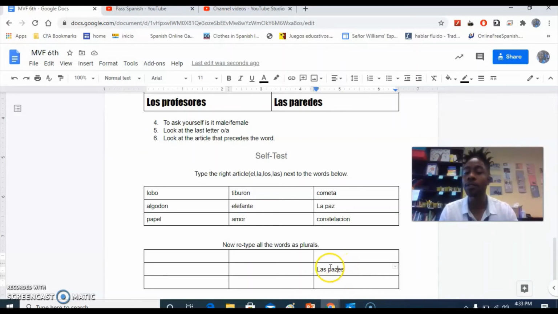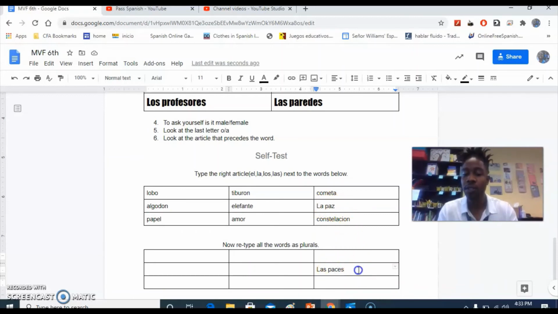So the only way to do this when you have a word that ends in Z, when it becomes plural, we actually use C. This is okay when you see the word pases, the pieces. This word isn't very true. This is peace. It's also the capital of a country in South America. But this word pases will be the plural of P-A-Z.